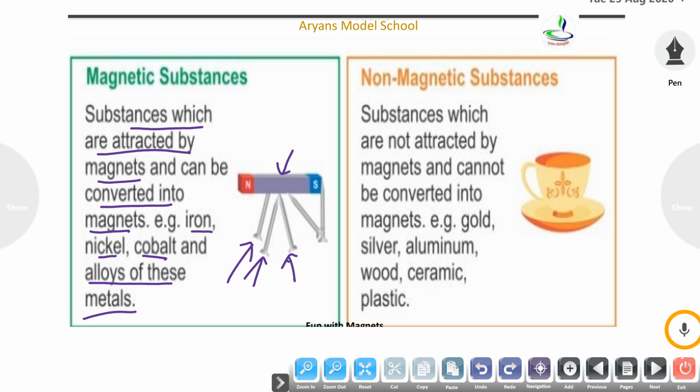What are non-magnetic substances? Substances which are not attracted by magnets and can't be converted into magnets. Examples: gold, silver, aluminium, wood, ceramic, plastic. These all are non-magnetic substances.